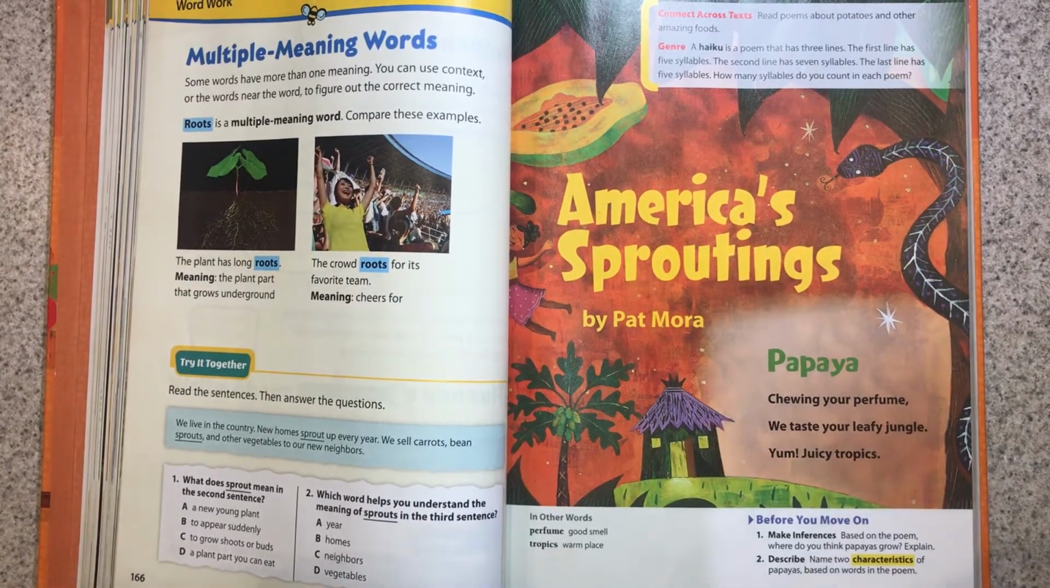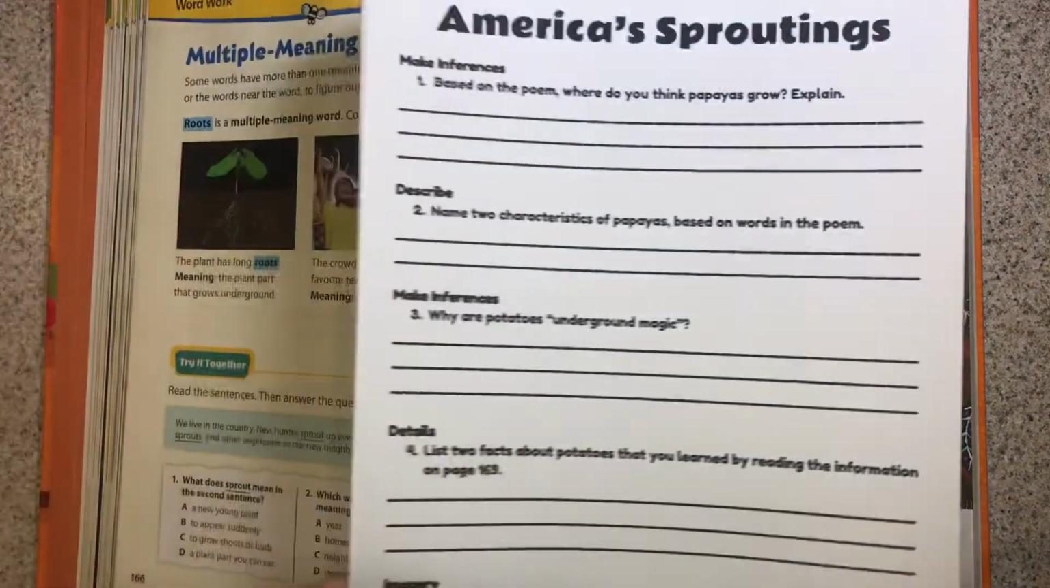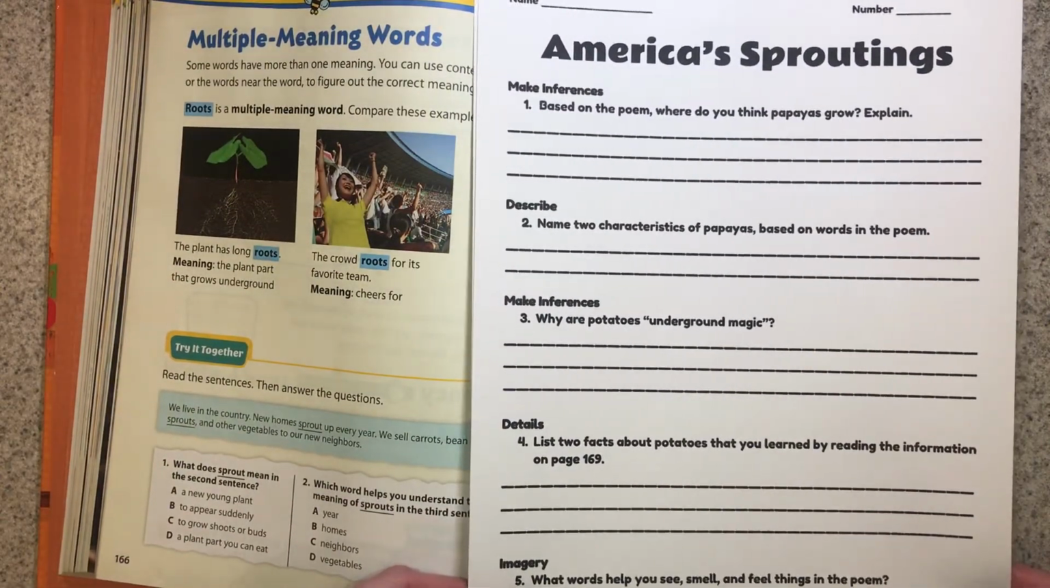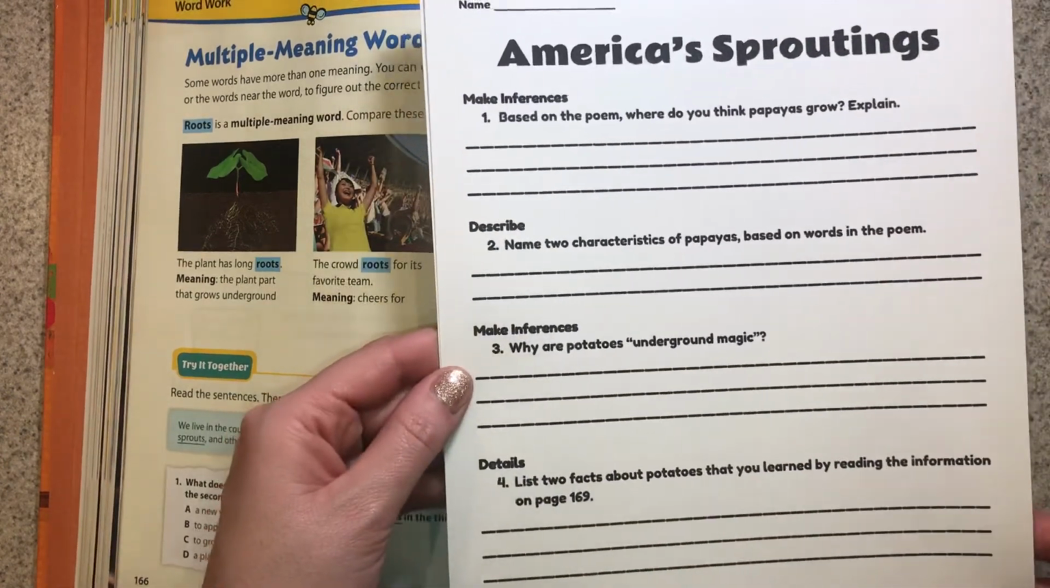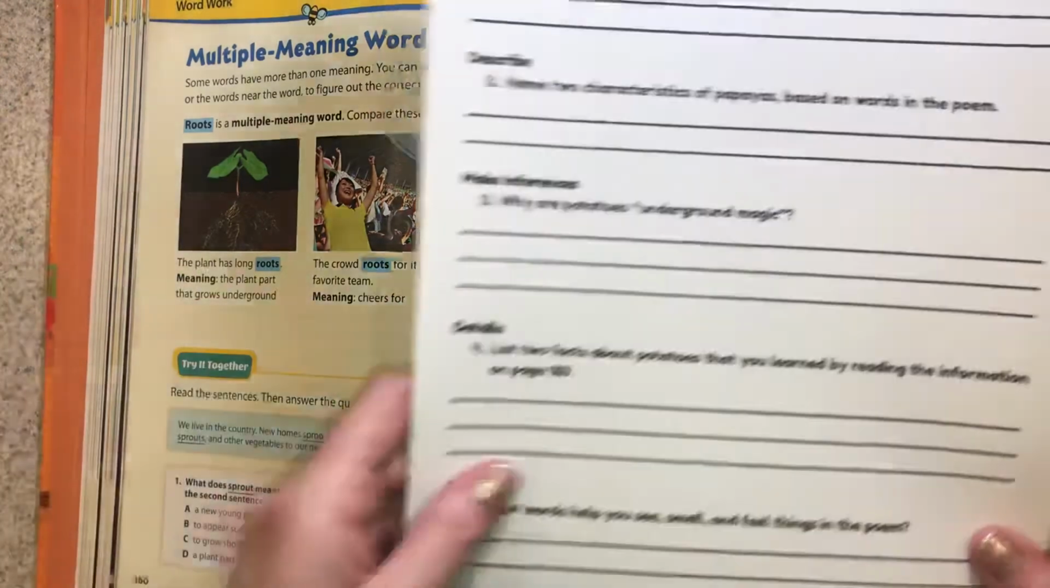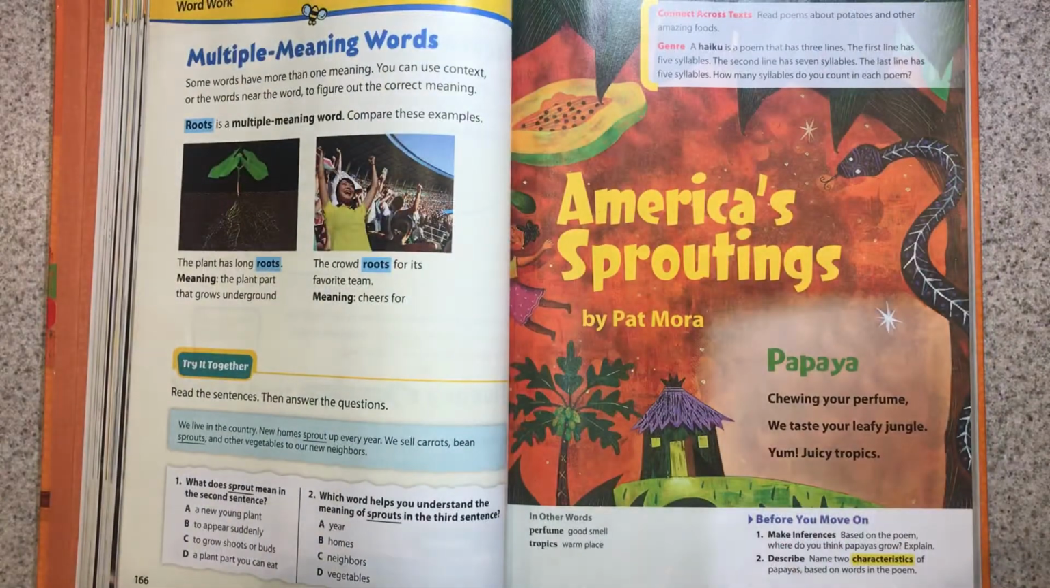Okay, we are going to read America's Sproutings again. And this time we're going to stop and answer questions. So make sure that you have your paper that looks like this, America's Sproutings. Make sure you have it handy. There is a front and a back. So it looks like there's only 5 questions, but really there's one more that you have to do on the back. So have that ready, get your pencil out, make sure you're ready to go. And let's read this one more time and we'll stop and answer questions.